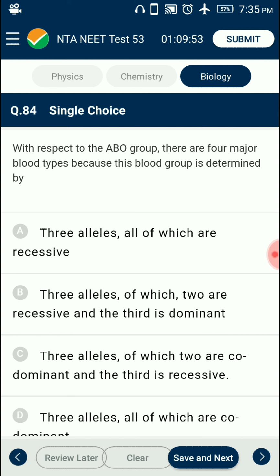Blood group O is determined by I^O I^O. Blood group AB is I^A I^B. So the answer is option C. Three alleles, of which two are codominant and the third is recessive.